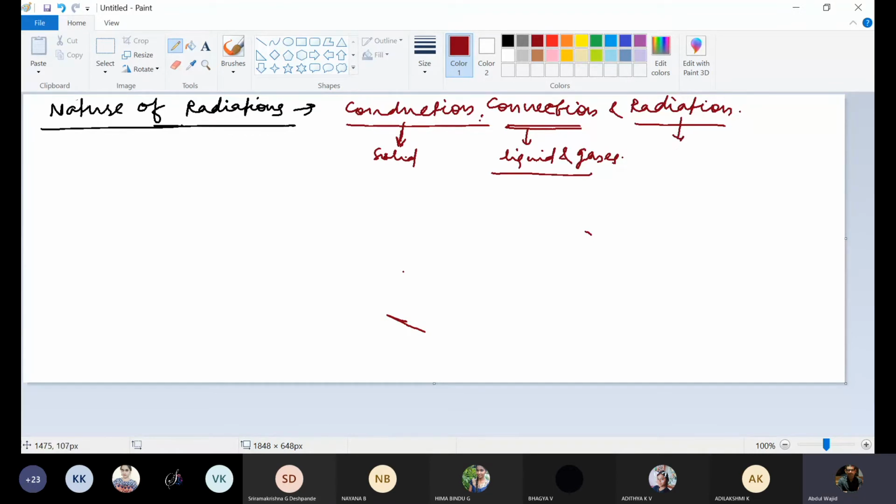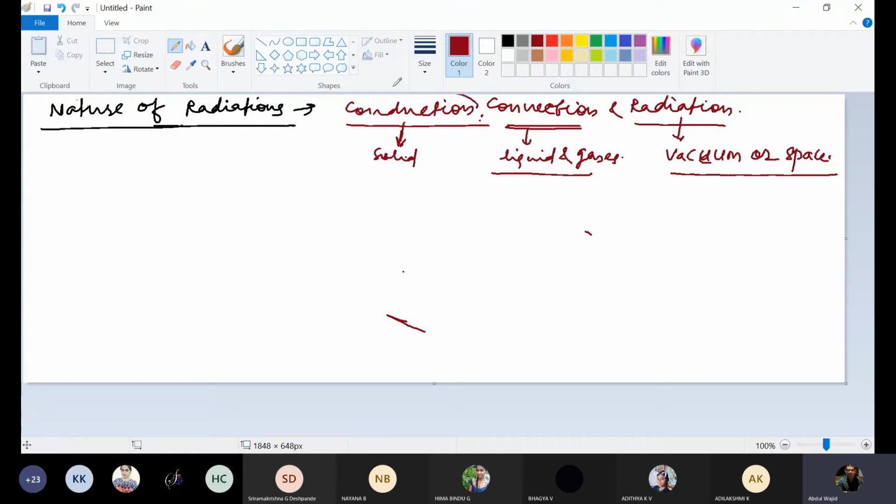And through vacuum or space, then it is called radiation. So if there is transfer of heat or energy through vacuum, through space, then that is called radiation. What does it mean? It means that for radiation or any rays to travel, no medium is required.